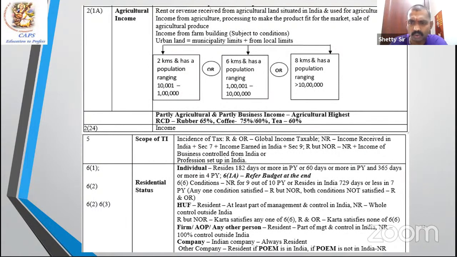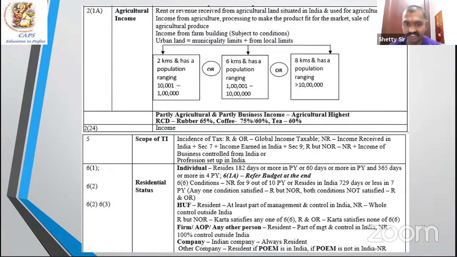Next, section 5 we'll discuss later, on income. Resident: global income is taxable. Non-resident: only two incomes, received in India and earned in India. Resident but not ordinarily resident is like a non-resident plus business controlled or profession set up in India.